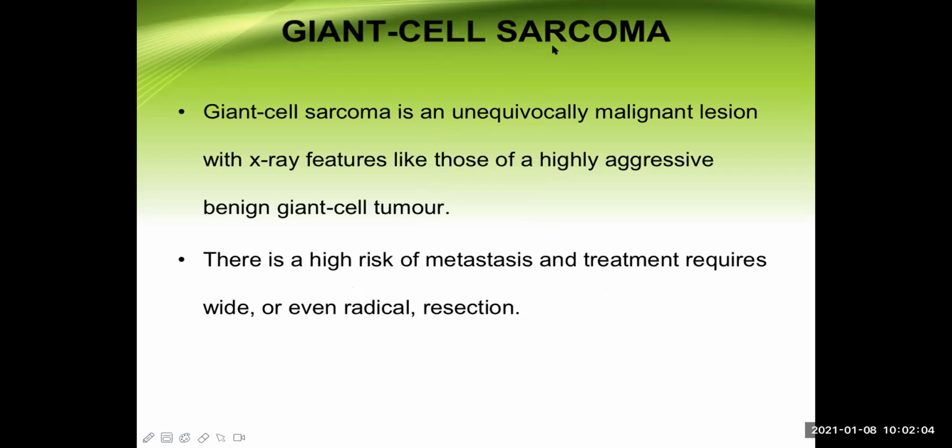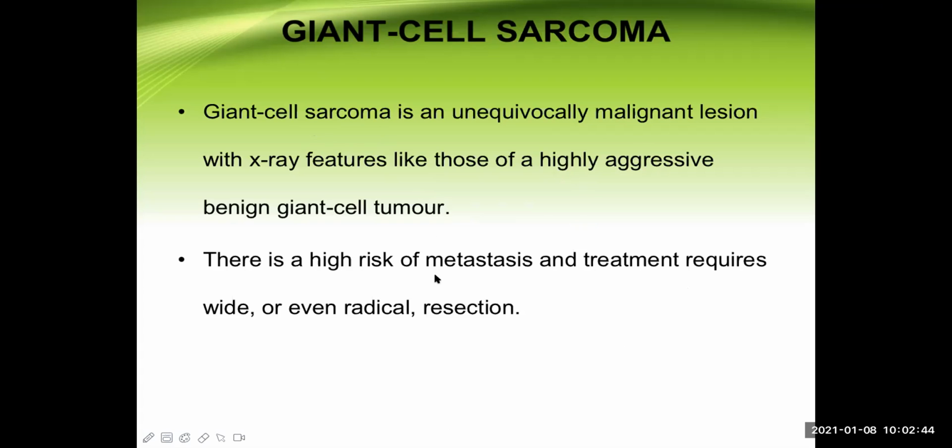Now, the malignant counterpart is known as giant cell sarcoma. Sarcoma means this is a malignant lesion, and the X-ray features resemble those of a highly aggressive benign giant cell tumor. So just understand like this: if there is a periosteal breakdown, if the tumor is extended towards the side, if it is a bit aggressive looking and the soft tissues are also involved, then probably this is the malignant part of that tumor.